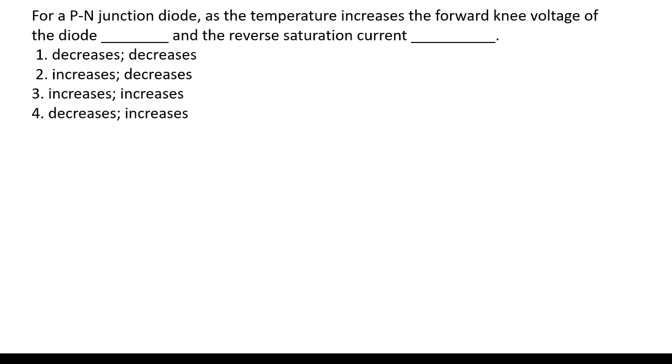For a PN junction diode, as the temperature increases, what happens to the forward knee voltage of the diode and the reverse saturation current? We know very well the PN junction diode characteristics. Here we have the forward characteristics and this is the reverse characteristic. Here we have the knee voltage, generally 0.3 or 0.7. Whenever the temperature increases, the knee voltage is going to reduce.